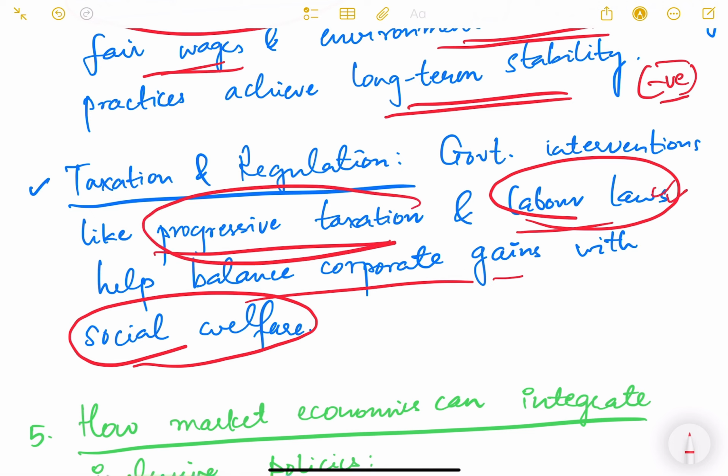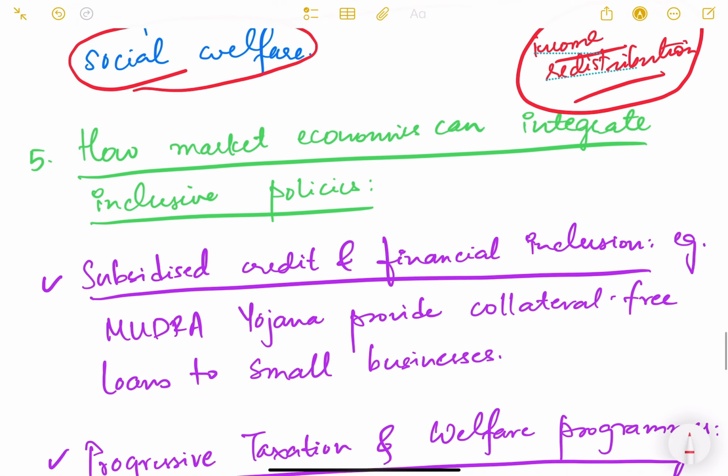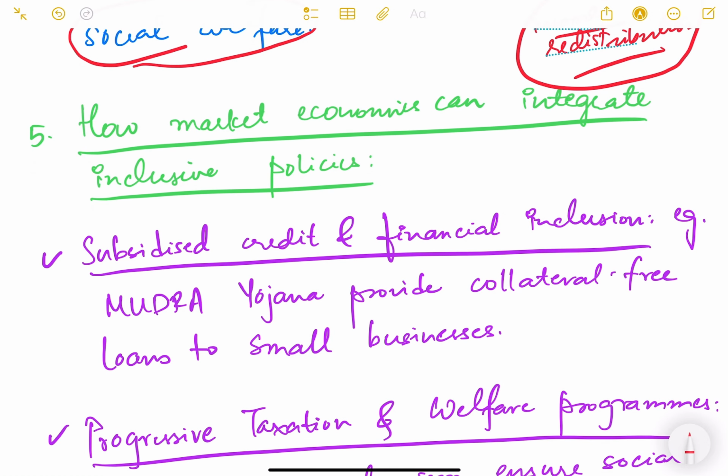Similarly, there is progressive taxation. We know that progressive taxation is a taxation whereby the richer are taxed at a higher rate. Okay, a higher rate than the poor people or the low income people. So that is progressive taxation, so that there can be better income redistribution. So income redistribution is also another way through which inclusive growth is achieved, by giving welfare benefits to the poor people.